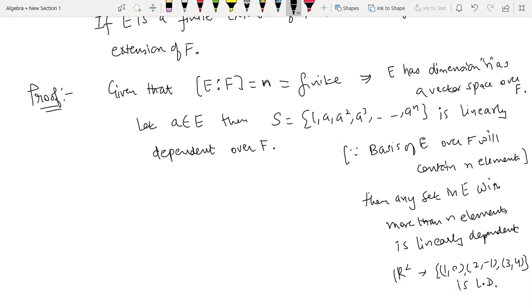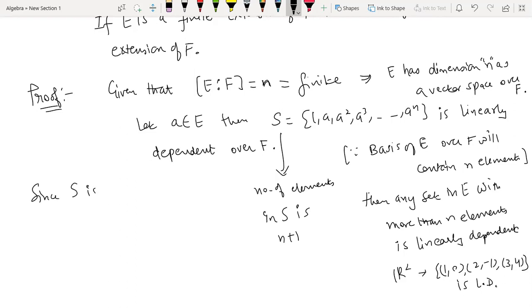So this set S, how many elements is S having? The number of elements in S is n plus 1. If you look, this is a raised to power 0, a raised to power 1, 2, up to n. So this is n plus 1, therefore S is linearly dependent. Now we will use the definition of linearly dependent.